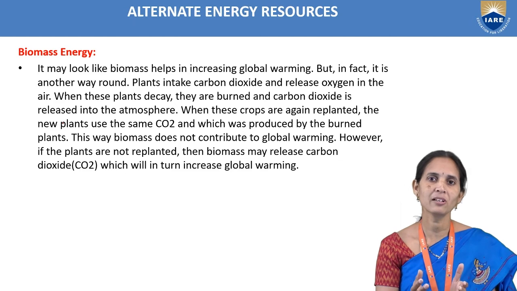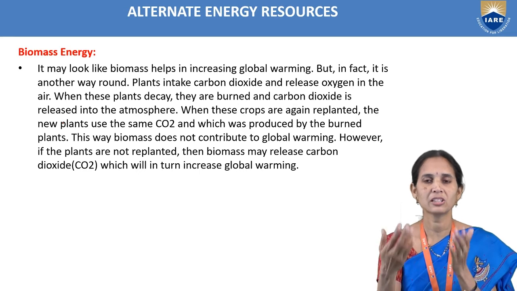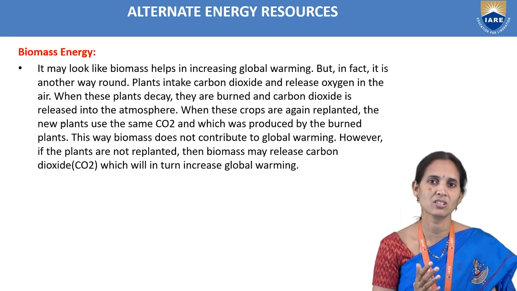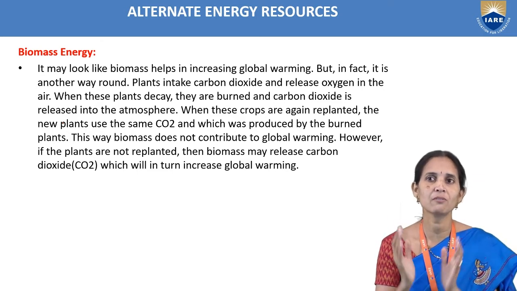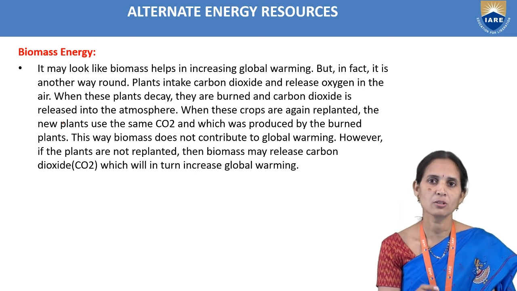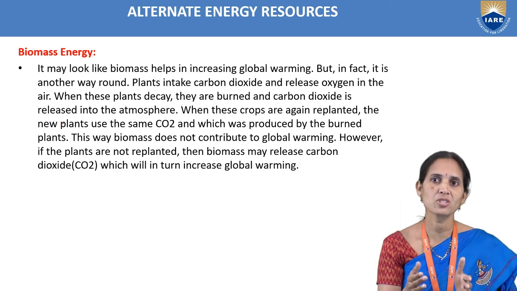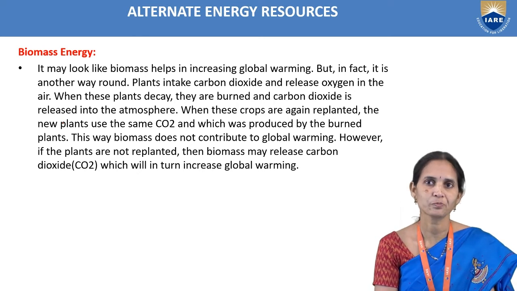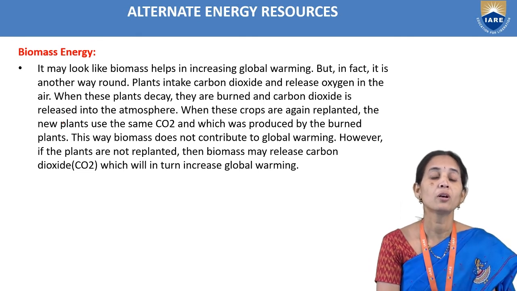When we are burning the plant to produce heat, by that heat we are producing steam and generating electricity. So what happens? A higher percentage of carbon dioxide will be released into the environment. To avoid this, we have to go for planting trees. When these crops are replanted, the new plants use the same CO2 which was produced by the burnt plants, and this way biomass does not contribute to global warming.